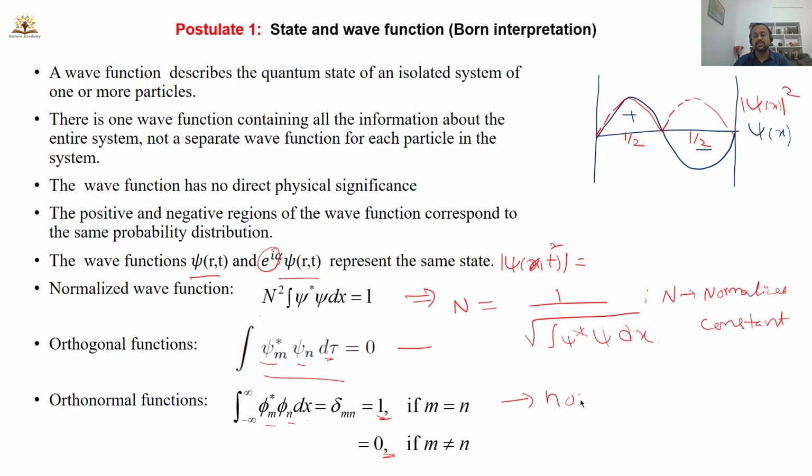So the first one is the normalized condition and the second one is the orthogonal condition. The wave functions obeying these two properties are known as orthonormal wave functions.